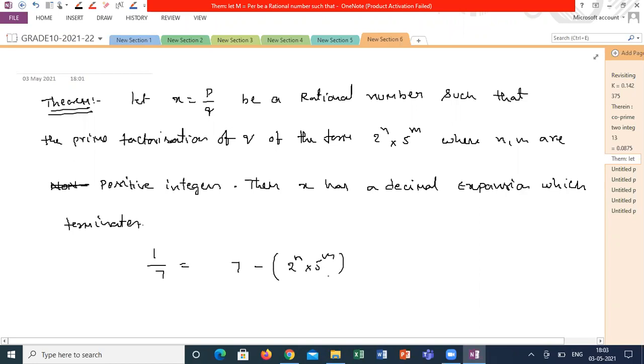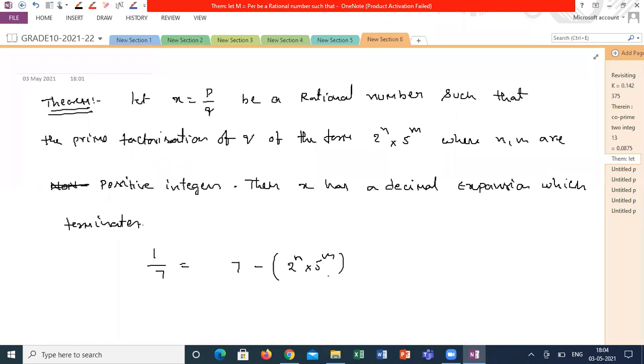Then I can say very clearly 1 by 7 is a non-terminating decimal expansion. Is it clear what is the purpose of the first theorem? Why are we discussing the first theorem a little bit more? Clear? Clear, sir.